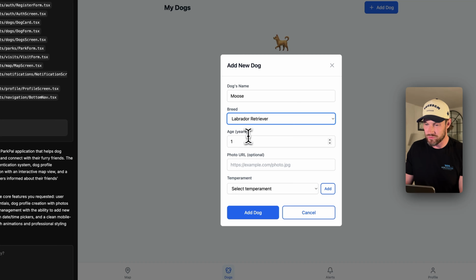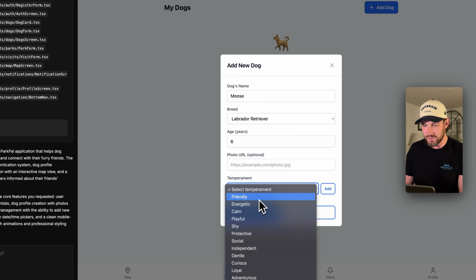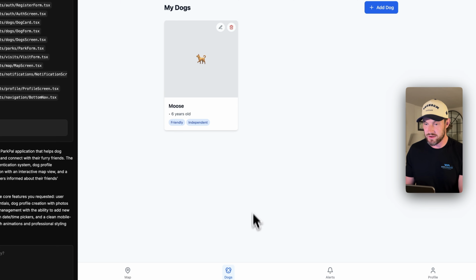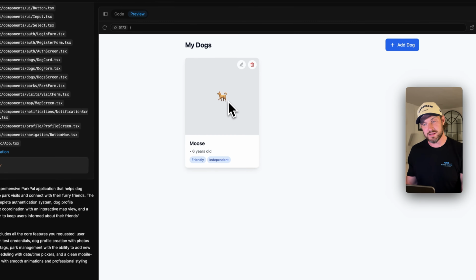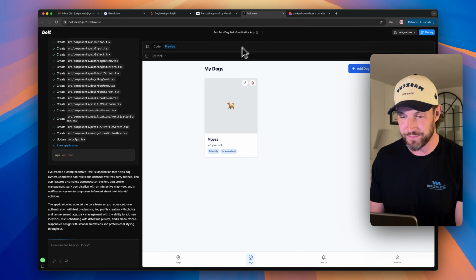He is a Labrador Retriever. He is 6, and we're not going to upload a photo. He is the friendliest guy in the world. So you can see this is very similar to what we had before on V0. Let's add dog. If, again, I switch tabs, it's probably not going to save it off. It did. So there may be some form of local storage that's actually happening here, which is cool.